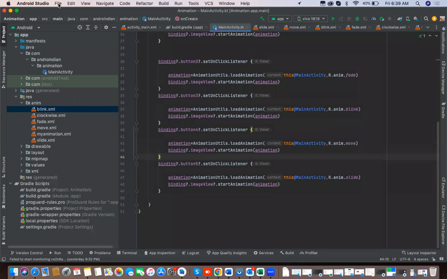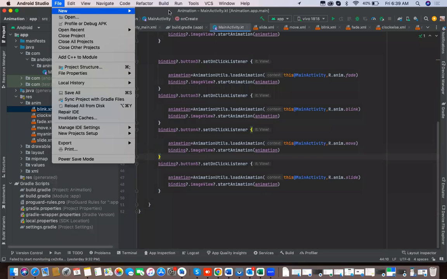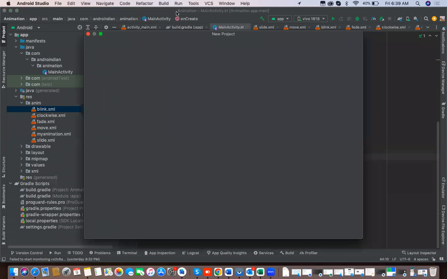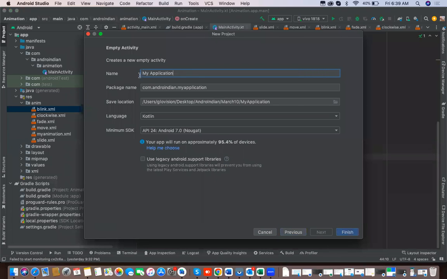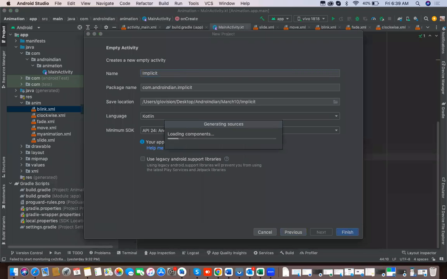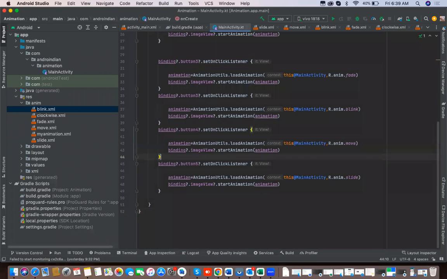For this, I'm creating one new project with the name implicit. I created an implicit project with Kotlin. Once this project is created, we will see here now.